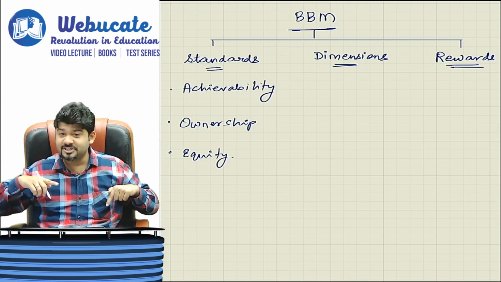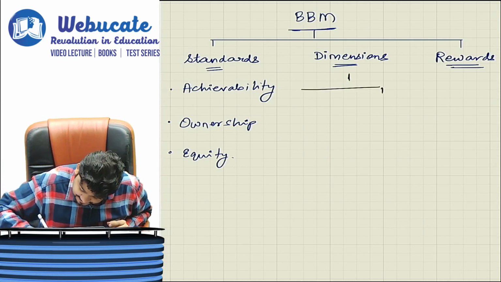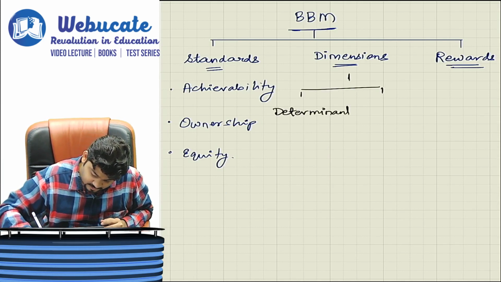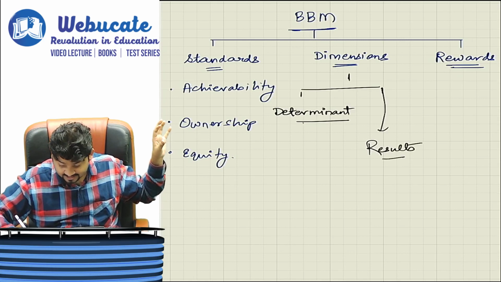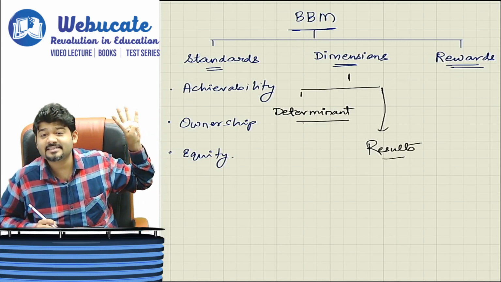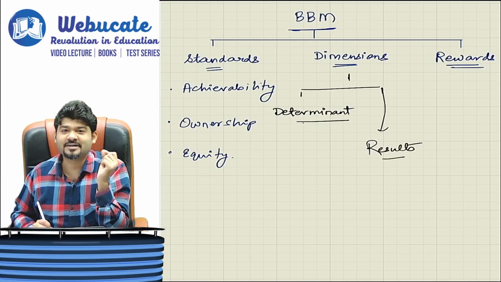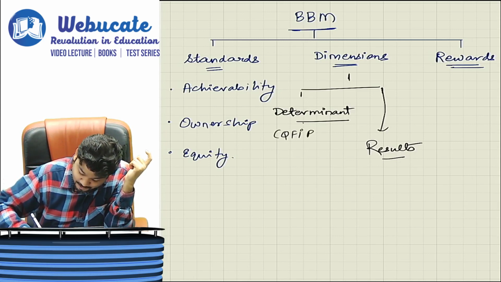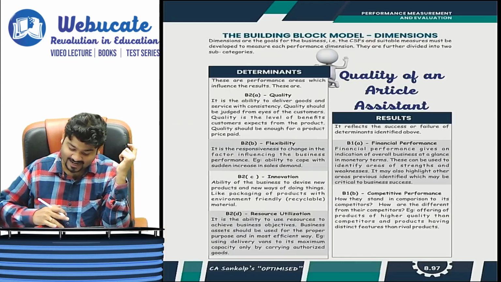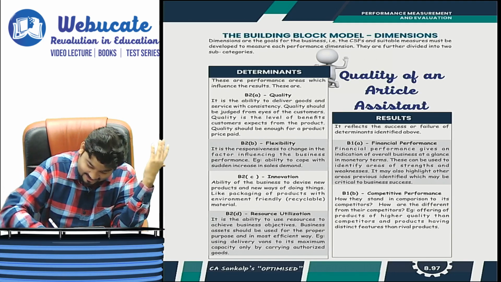Then there is a division in dimension which speaks of two things. They are determinants and results. So determinant is divided into 4 parts. Now what is expected of an article clerk? So QFIR is expected of an article clerk. Or in my book Optimized 5, I have written what are the qualities of an article assistant. So see, what are the qualities of an article assistant?